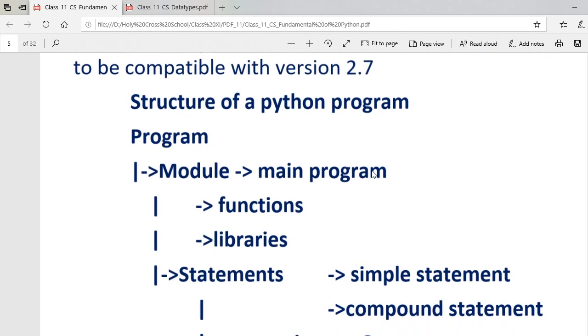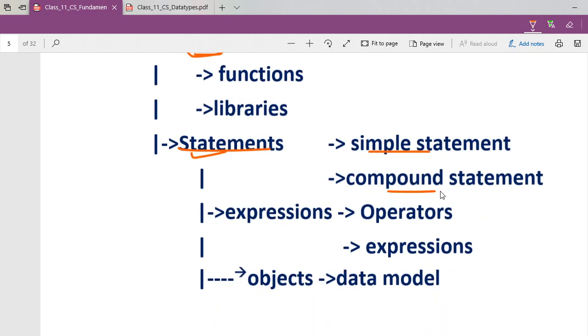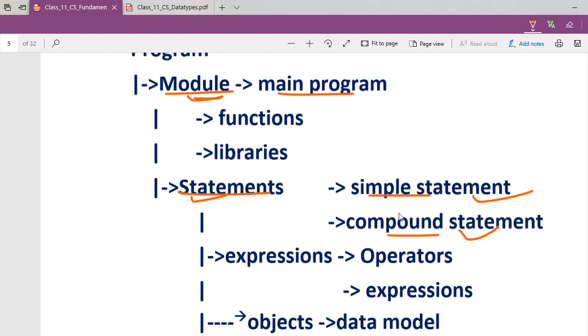So you have to see here what is the structure of Python programming. Okay, so your Python programming consists of, you see, I'm going to show it to you, modules. Module means what? Main program, remember. And there can be statements here. Now what is the difference between this module and this statement? Module means if there be any functions, or any library part you want to put in your Python shell, you can do so. And a statement is what you are going to write. That statement either can be a simple statement or a compound statement.